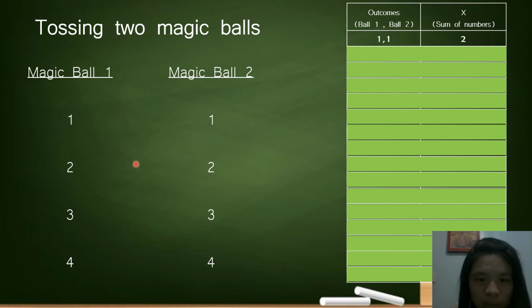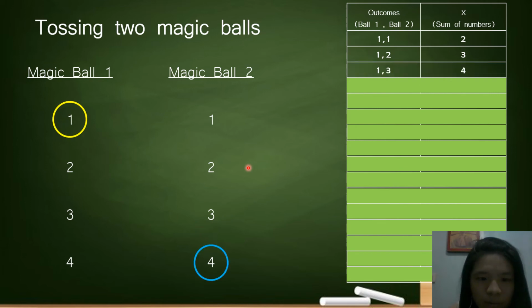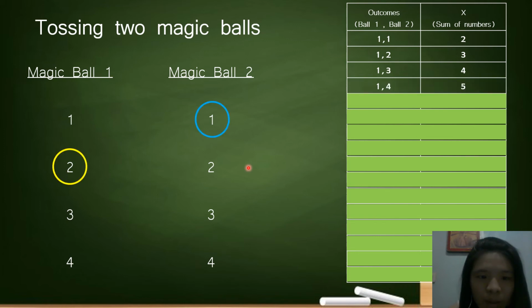On the second tossing of 2 magic balls, it can be 1 on the first magic ball and 2 on the second magic ball. So that is 1, 2 with a sum of 3. The third, 1, 3, so their sum is 4. Fourth, 1, 4. Their sum is 5.